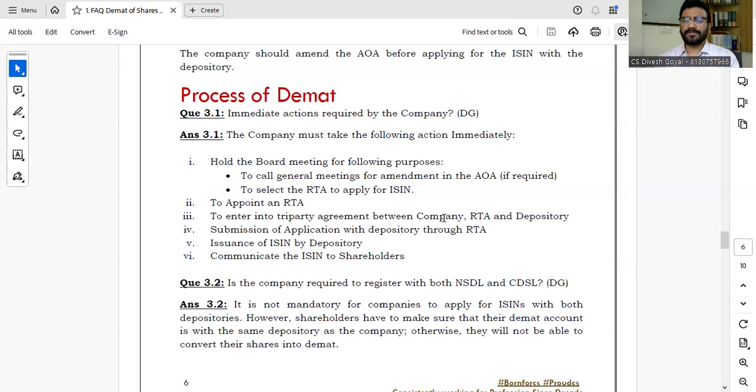But now the question arises: what about the fees on the application for the ISIN number? See, number one, ISIN is a security-based number. If a private company has more than one security, like equity shares, preference shares of different classes, or debentures, then every class and type of security requires a separate ISIN number. So first you have to see how many types of securities you have in your company. If you have only one type, equity shares, then you have to apply for one ISIN.